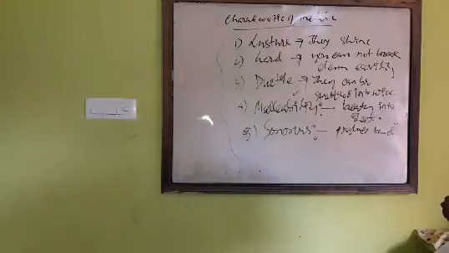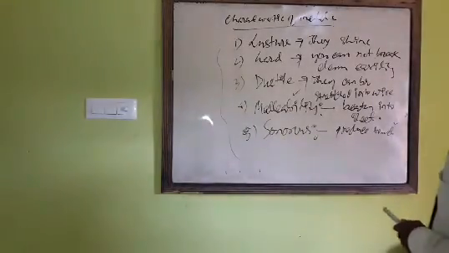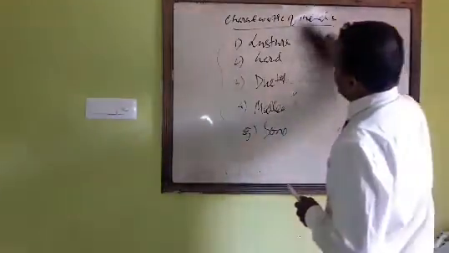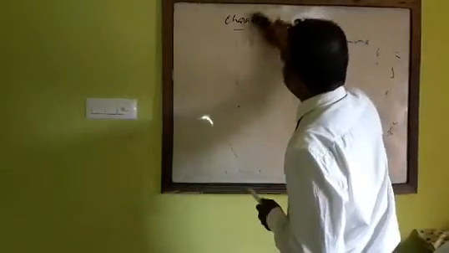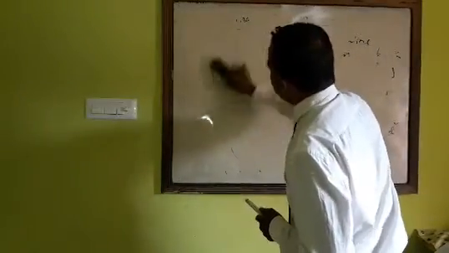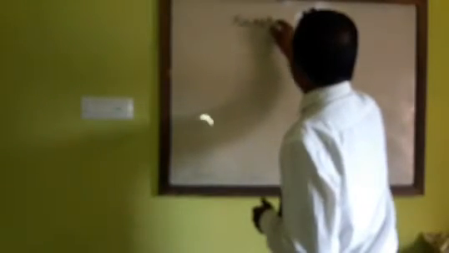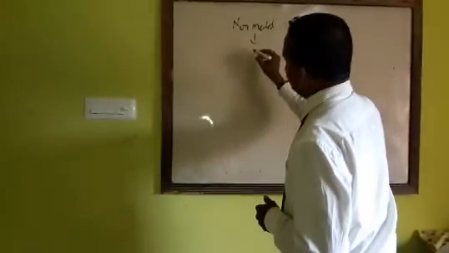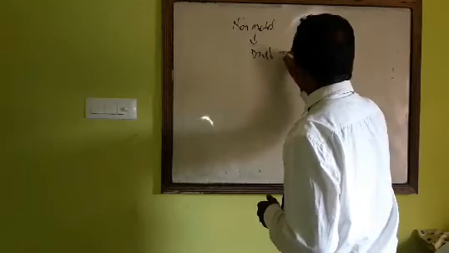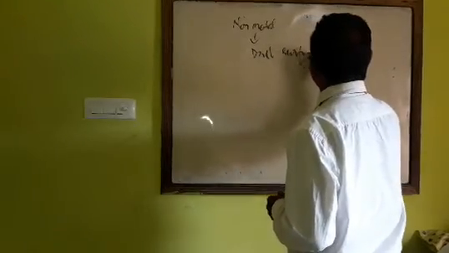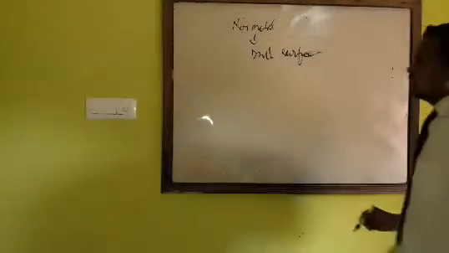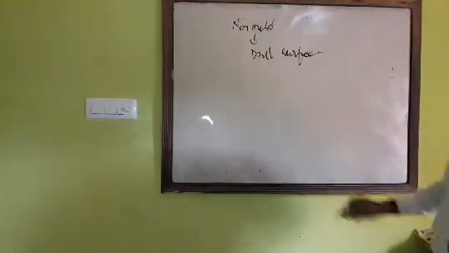Similarly, non-metals also have some properties. Unlike metals, they do not have a shiny surface. Non-metals generally have a dull surface. But there is some exception.